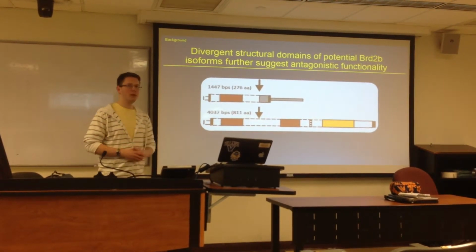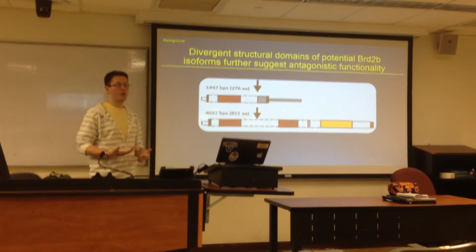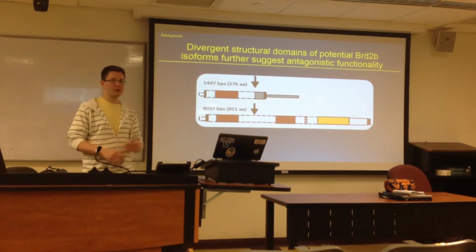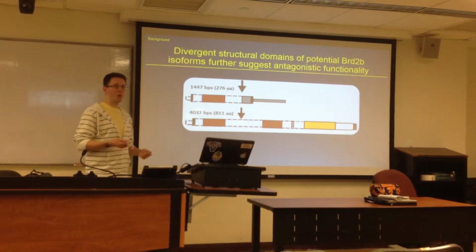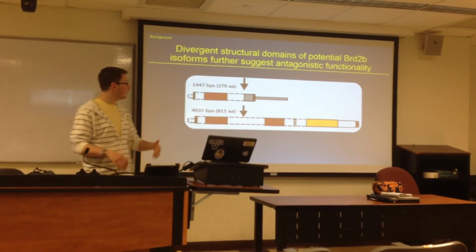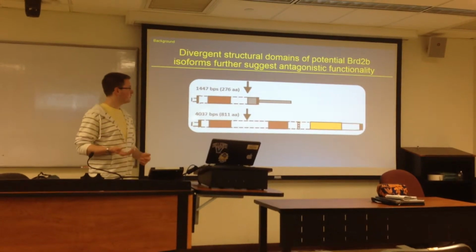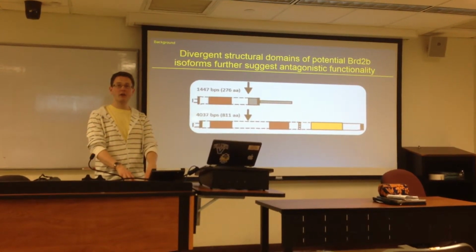Because BRD2B has been shown to be a tumor suppressor and BRD2 has been shown to be a proto-oncogene, if in fact we have modulation of different RNAs and translated proteins, we could have situations where you have cargoless single bromodomains translocating to the nucleus independent of nuclear localization like traditional pathways, interfering with the traditional chromatin binding of BRD2.